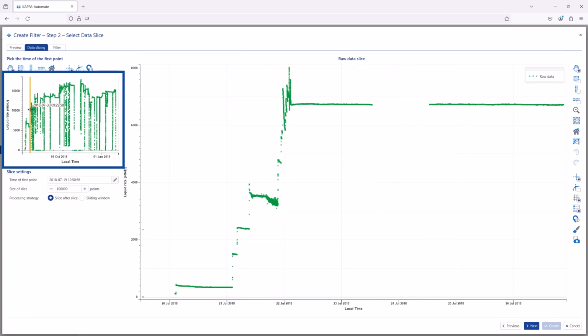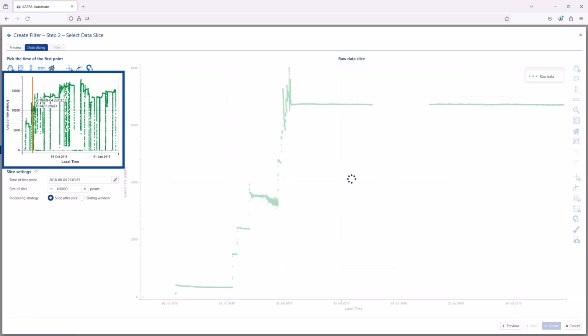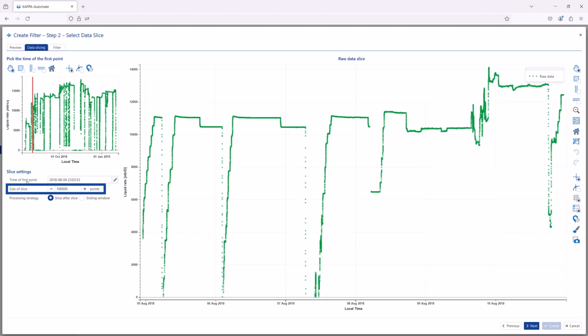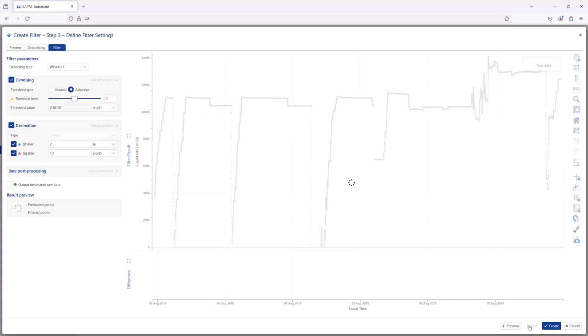Using the red slider bar, a slice of 100,000 raw rate data points can be previewed. The goal in this step is to identify a slice of data which contains the most representative signature of the production data, so the filter settings can be tested and adapted on it before applying them to the complete gauge.